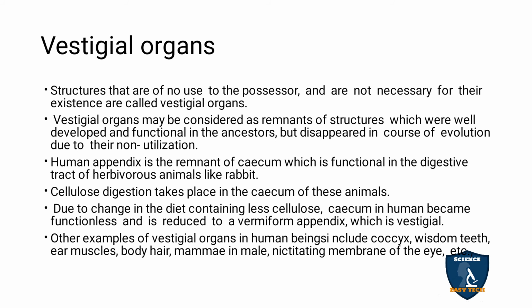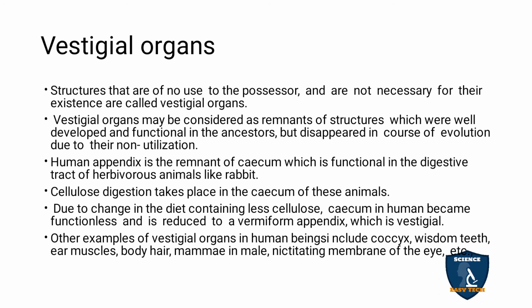In the same way, once upon a time the tail was there in human beings, but now we don't have the tail. Because of non-usage, the tail disappeared. Some examples of vestigial organs are the coccyx, wisdom teeth, ear muscles, mammae in males, and the nictitating membrane. These are also considered vestigial organs.